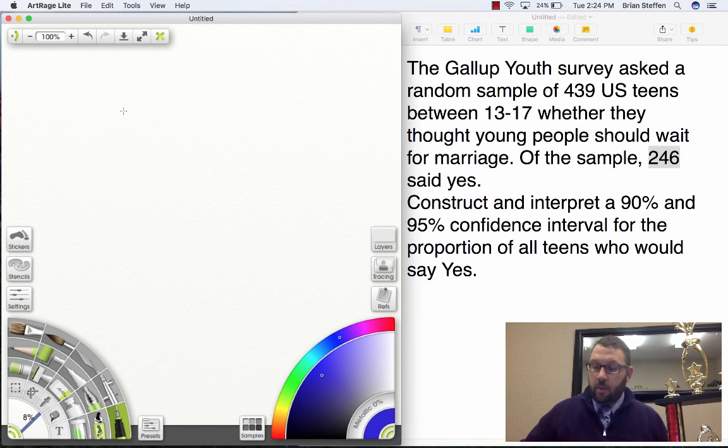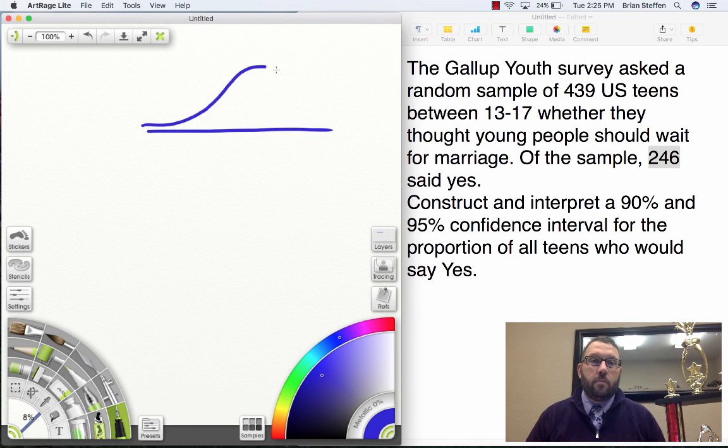To do a 90% confidence interval, it changes slightly. Clear that layer. And what changes is my normal curve. And now instead of 95%, it's 90%. So what's left is 10%, split on either end is 5%.